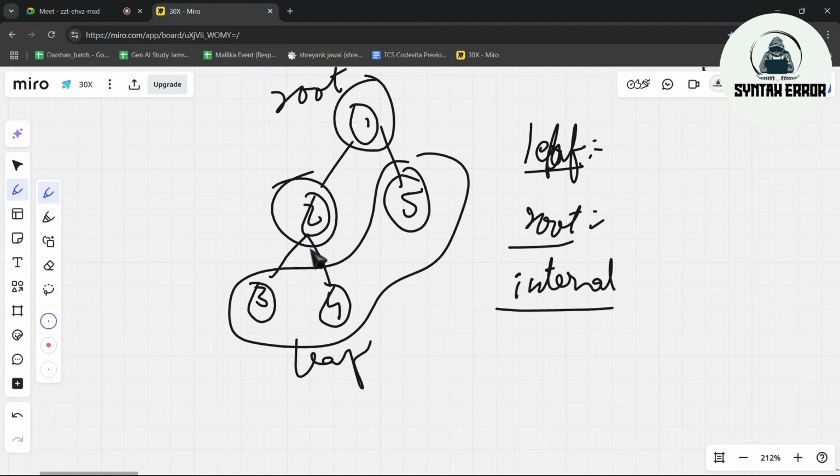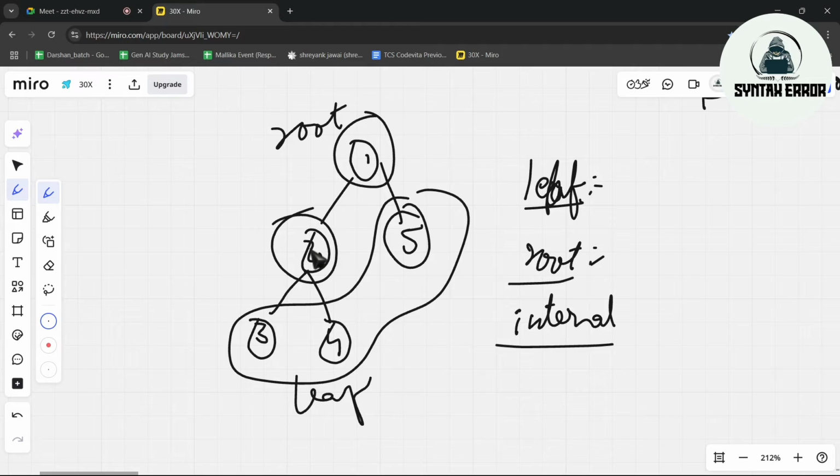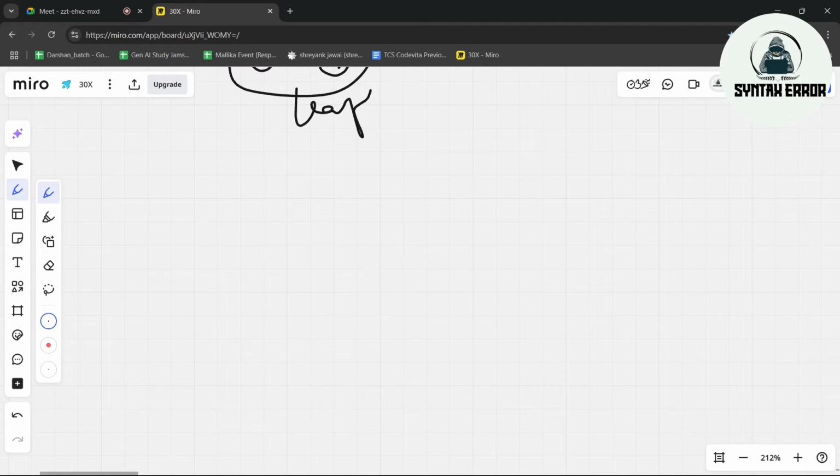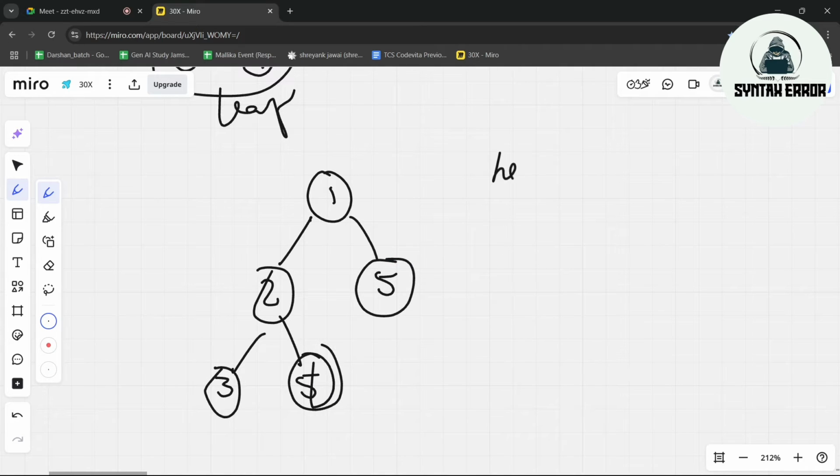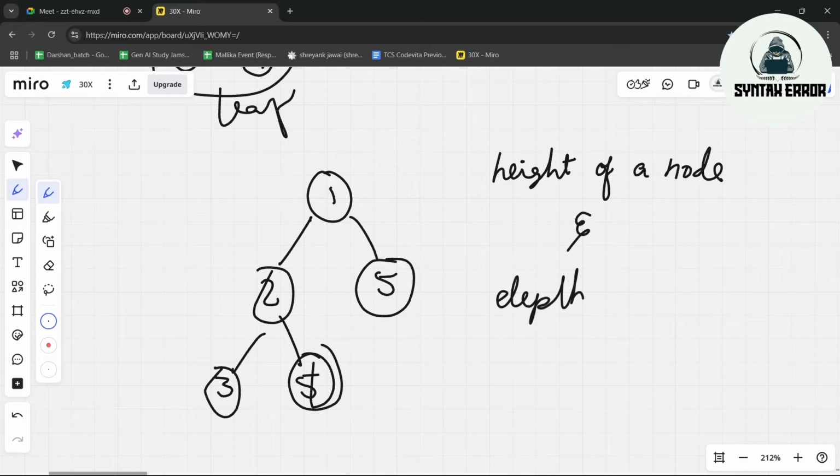Okay. So if this is clarified, then we will move to our next concept. I'll take this tree as an example and explain. We can have any values. I'm just randomly picking values. You can see it's not in order also. Okay. So height of a node and depth of a node. Many students confuse between height and depth.